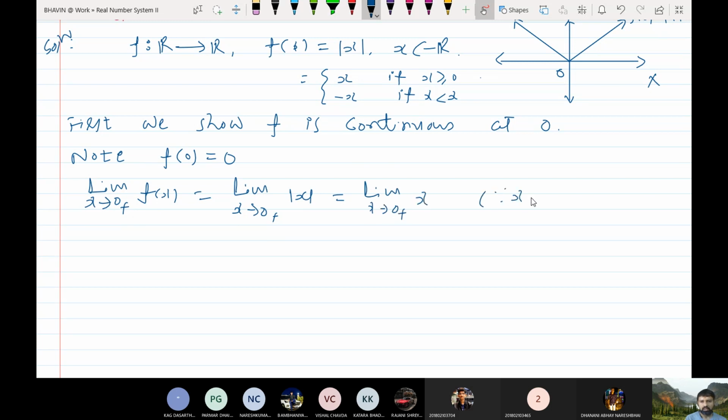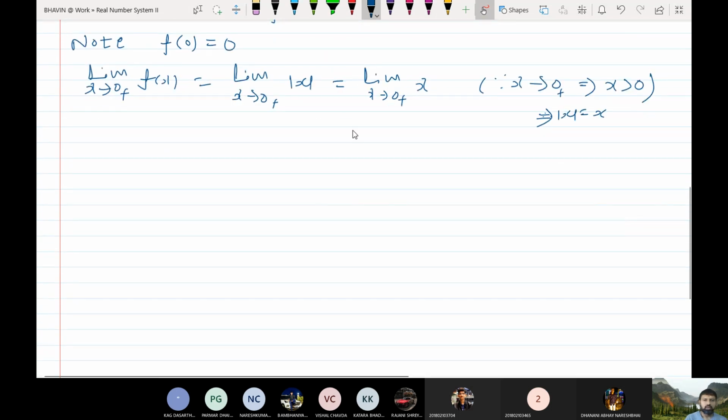The reason is this: x tends to 0 plus implies x greater than 0, and if x greater than 0, therefore mod x equal to x. Okay, so if now we just put x equal to 0, so right limit of the function at 0 is 0.